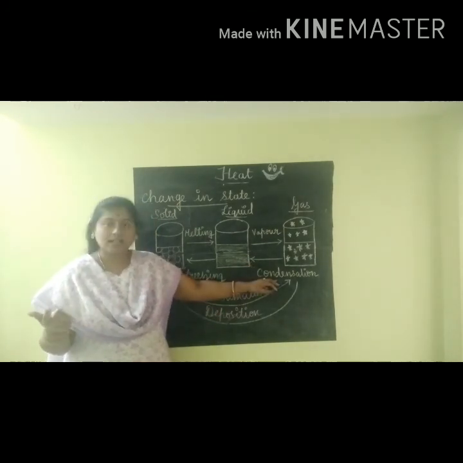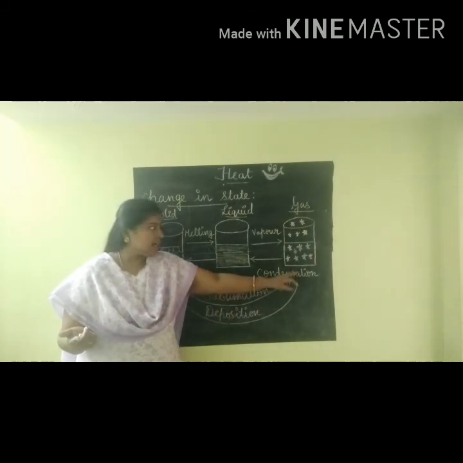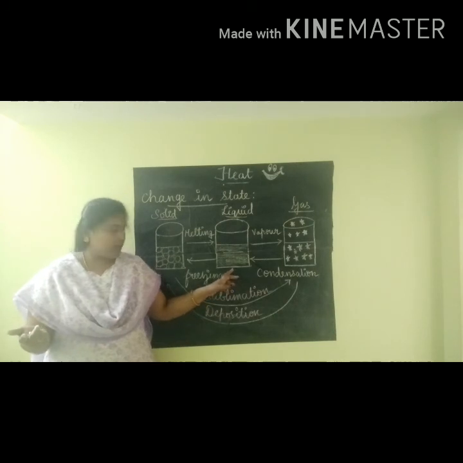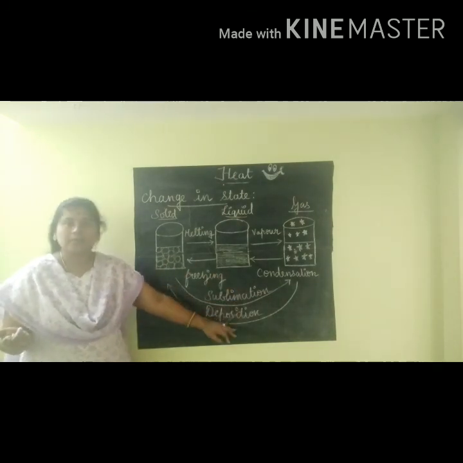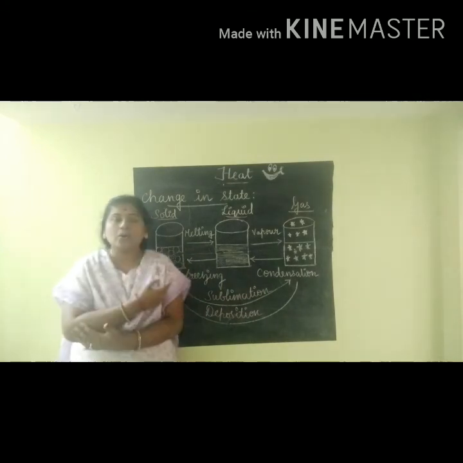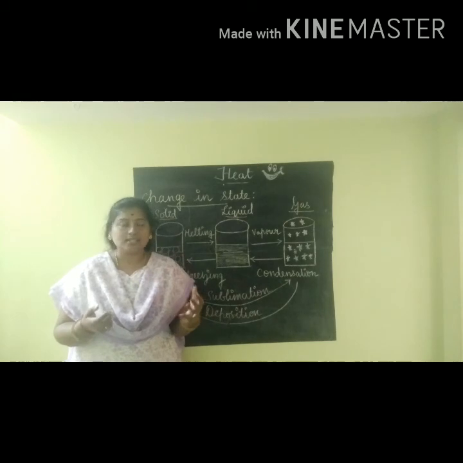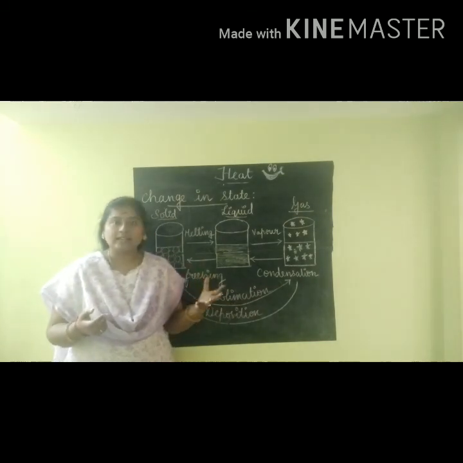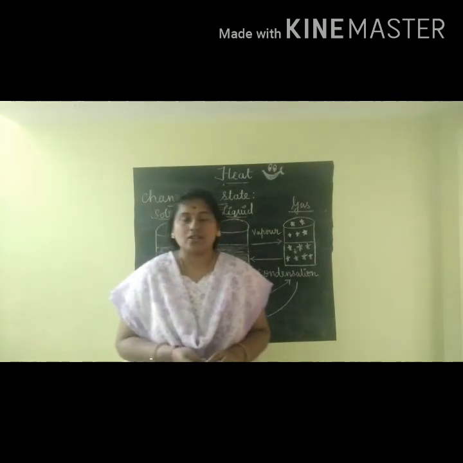Then the next one is condensation. In condensation, the gas gets directly converted into liquid, and in freezing, liquid gets converted into solid. Then likewise sublimation and deposition. In deposition, you will get the formation of a solid substance, and in sublimation, you will get the formation of a vapor substance.